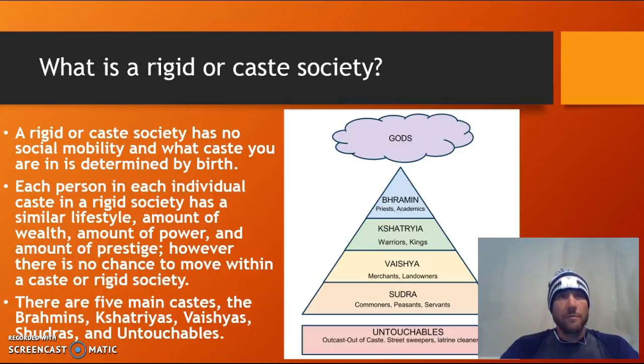The only difference with this compared to a mobile society is there is no potential for movement up or down within the society. In a traditional Hindu caste society, which is one of the best examples of a rigid society, there are five main castes, and those are the Brahmins, the Kshatriyas, the Vaishyas, the Shudras, and the Untouchables, and you can see a chart to the right.